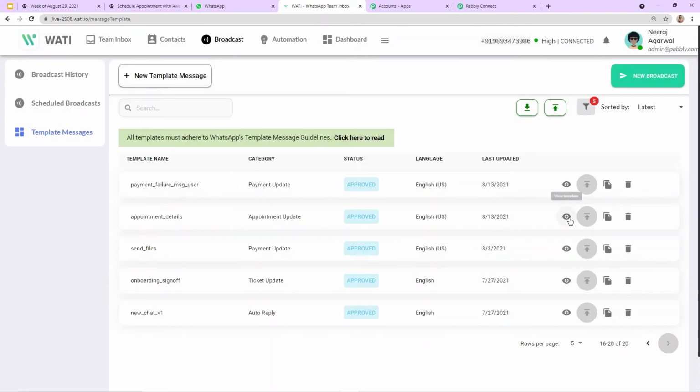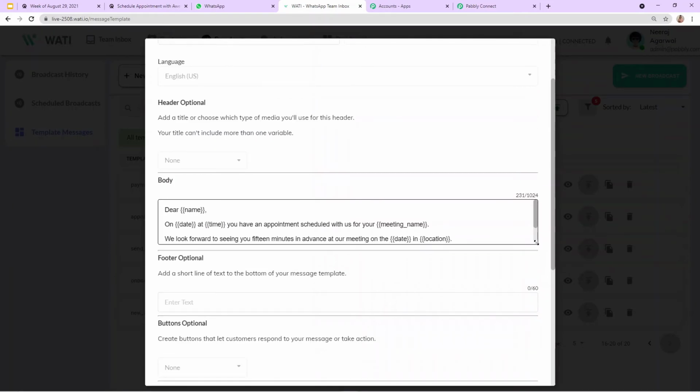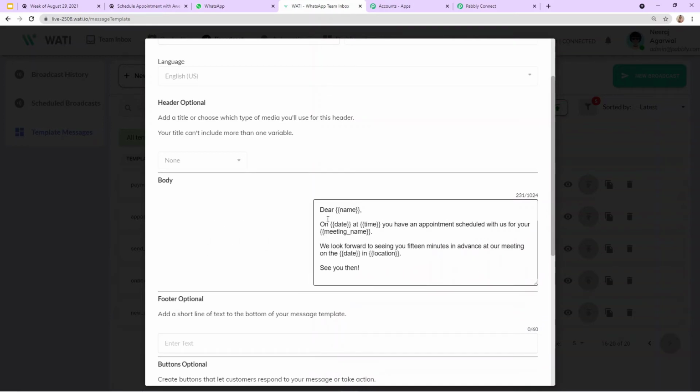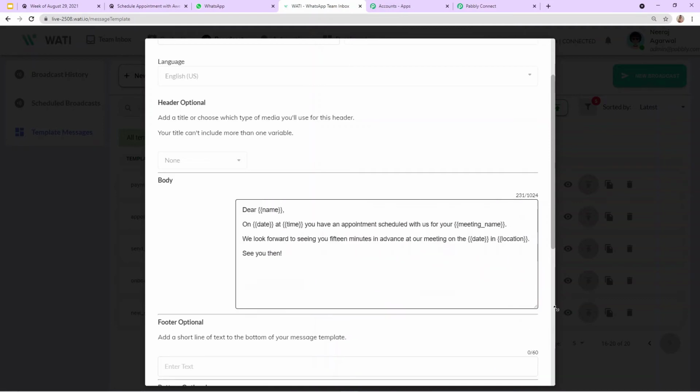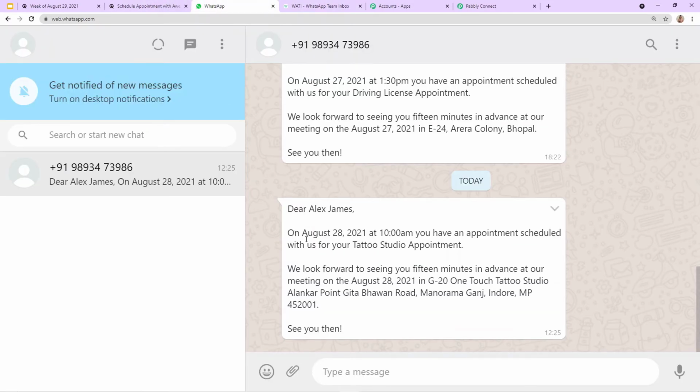details, this one. So let me show you what are the contents of my template. Here you can see the template name is appointment details. Okay, and this is the body of my template. Dear name, let me show you. Dear, the name of my customer, on this date at this time you have an appointment scheduled with us for your meeting. So here this is the message. As you can see, it was looking like this when I sent this. Dear Alex James, on this time at this date you have an appointment.